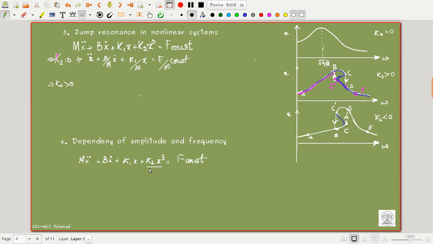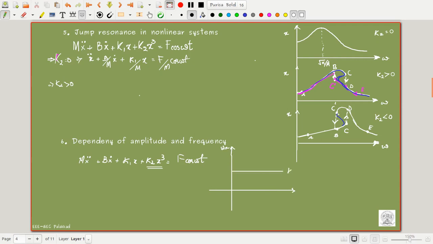This part is not there. For a linear spring, what will be the frequency of oscillation? It will be k1 by m. Whatever the value of x, this part will not be there. So the frequency of oscillations will be a constant. I will write the frequency of oscillation as omega n. The frequency of oscillation will be a constant for a linear spring.